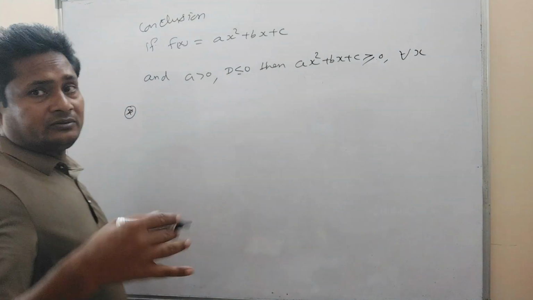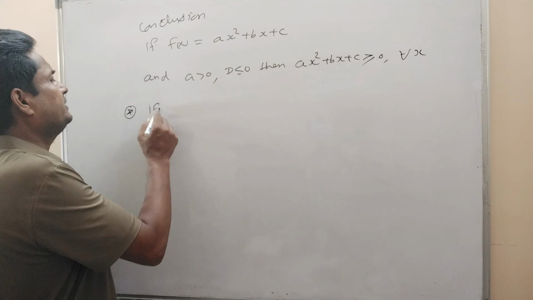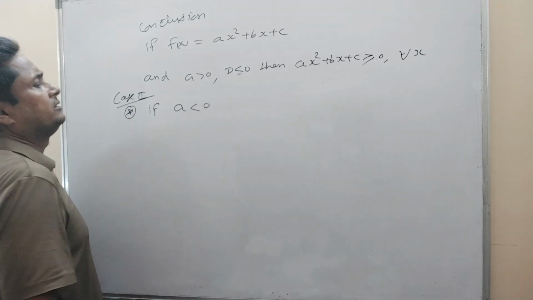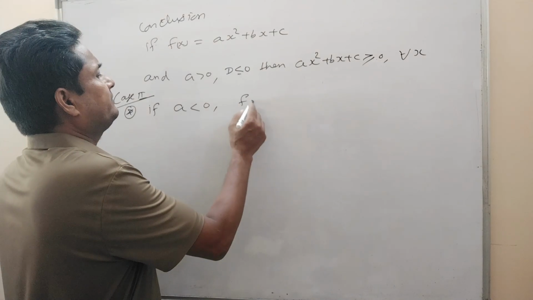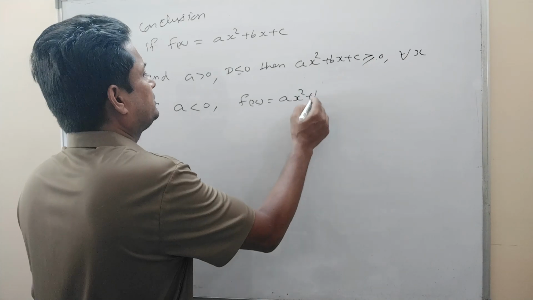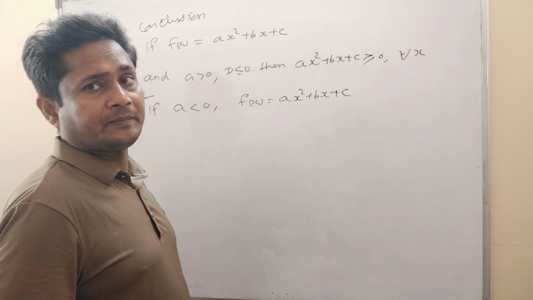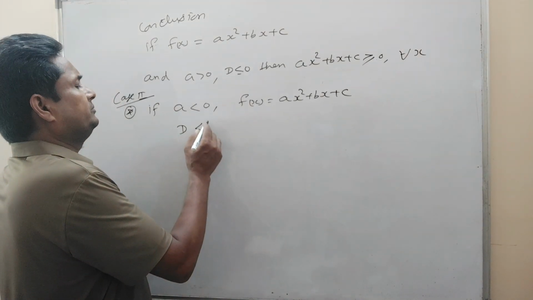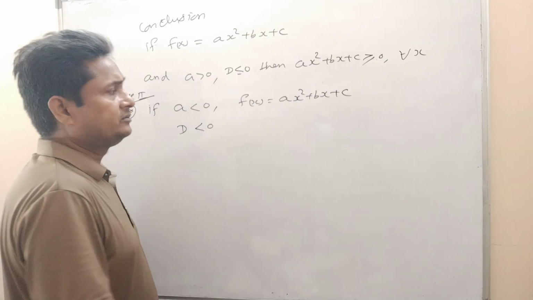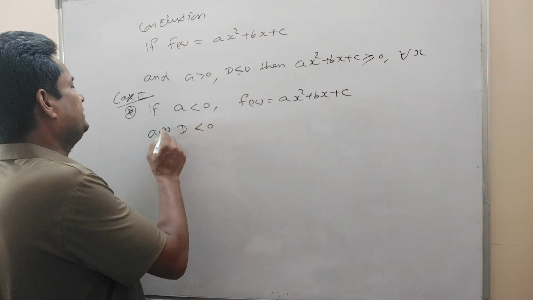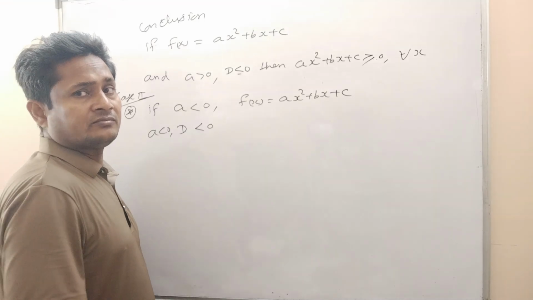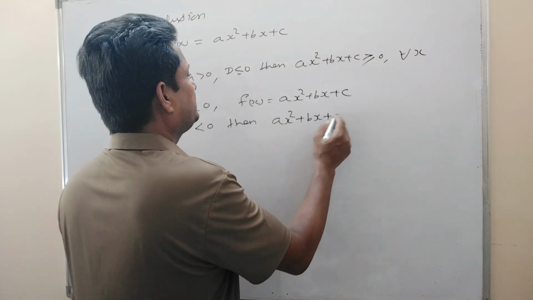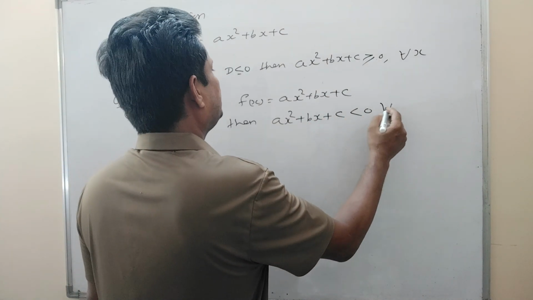Similarly, for negative, if a is negative, case second, f(x) is equal to ax square plus bx plus c, and discriminant is less than 0. If a is less than 0 and D is less than 0, then this expression ax square plus bx plus c will be always less than 0 for all x.